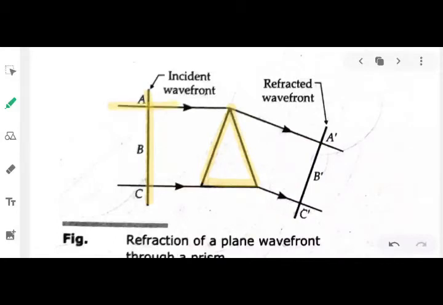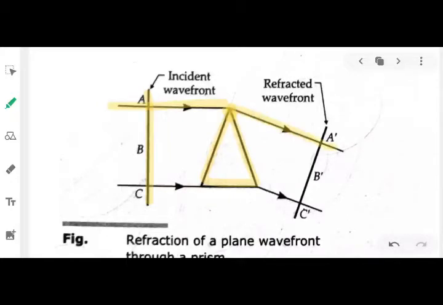Now let us consider the top part of the wavefront, which is A. Can you see A is traveling through the lesser part of the prism. If it travels through a lesser part of the prism, it will spend less time in the prism.